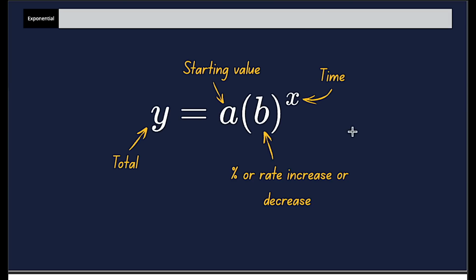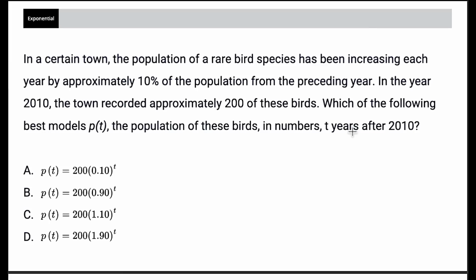And this should help you handle most exponential equations on the SAT. There are some more complicated variations, but once you get used to this one, you should be able to learn those with relative ease. So keep this in mind, rewind and go back to it if you have to, but pause the video and try this question based on what you just learned.